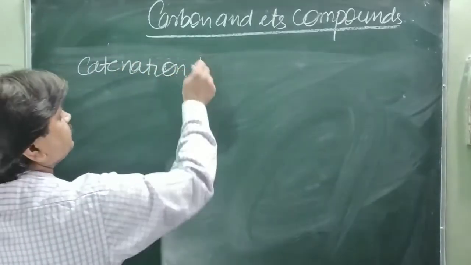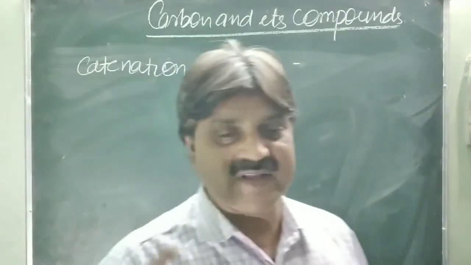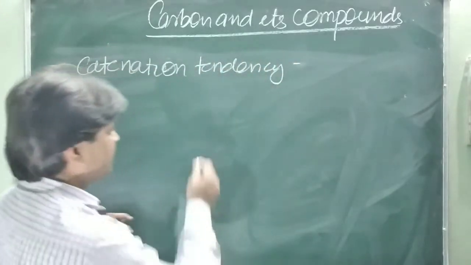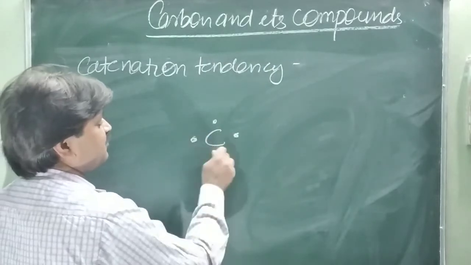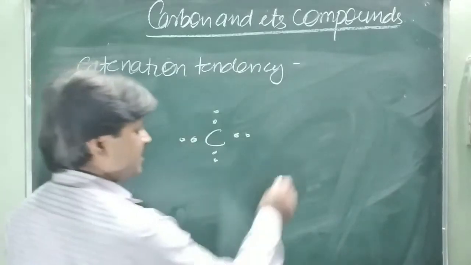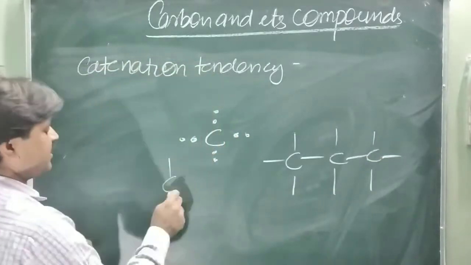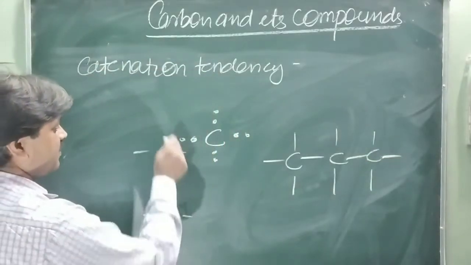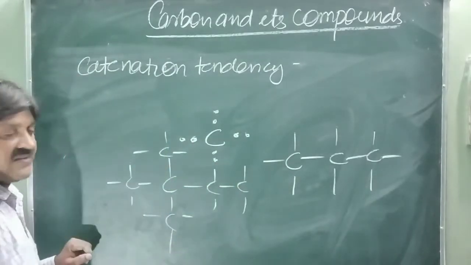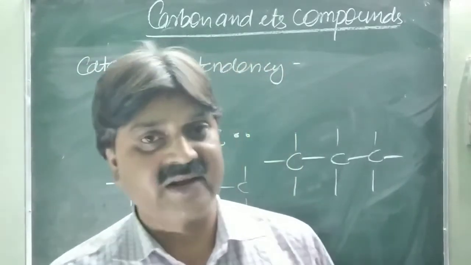Catenation means the self-linking capacity of carbon to other carbon, and this is called the catenation tendency. You know that carbon has 4 electrons, 1, 2, 3, 4, and these 4 electrons can be shared with other elements. In this manner carbon can show bonding to another carbon atom, or in this manner carbon is bonded to another carbon atom. From anywhere it can form 4 bonds with another carbon. So the self-linking capacity of carbon to other carbon atoms is called the catenation tendency.